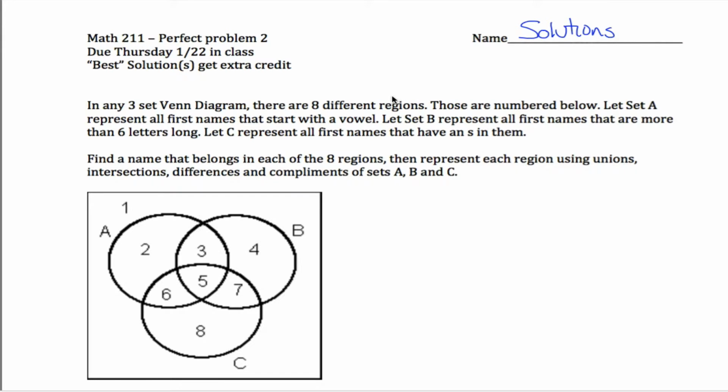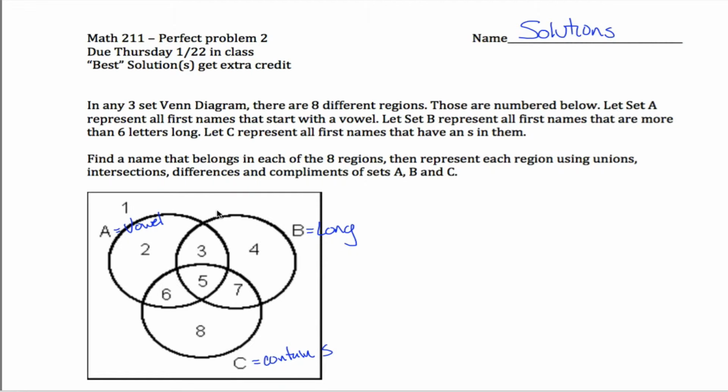All right, here are solutions for perfect problem 2 for Math 211. What's going on here is we have a 3-set Venn diagram where set A represents first names that start with a vowel. So maybe I'll even write A equals vowel up here just for my own reference. And then B represents all first names that are more than 6 letters long. So B equals maybe long. And C represents all first names that have an S in them. Good enough. Okay, and what we're asked to do is find a name that belongs in each of the 8